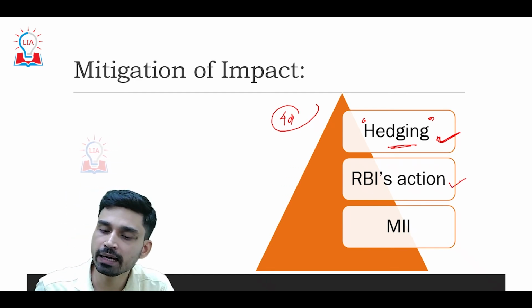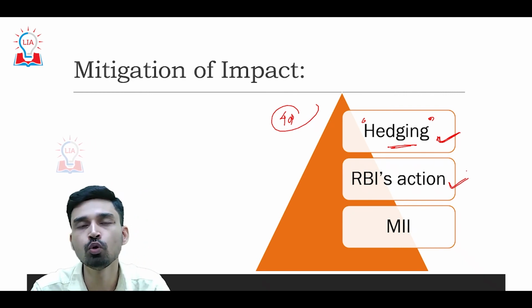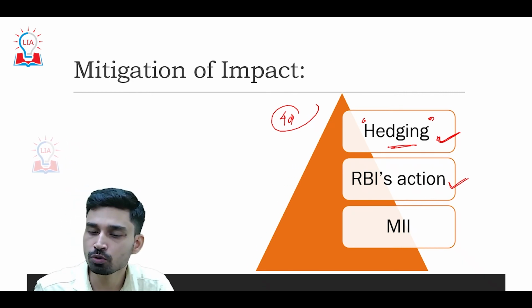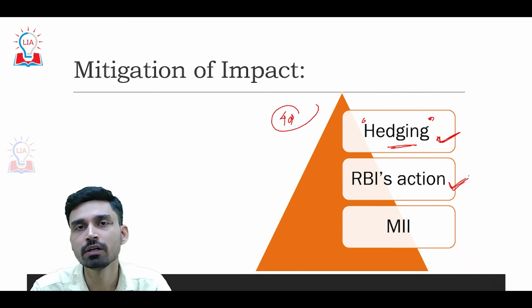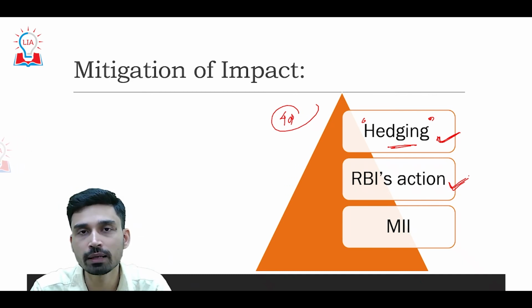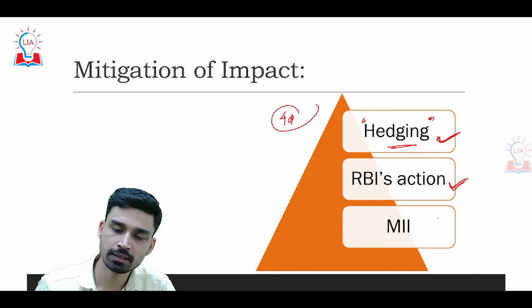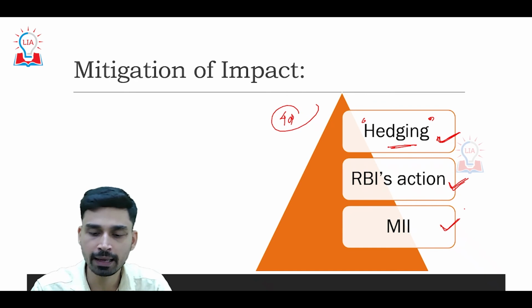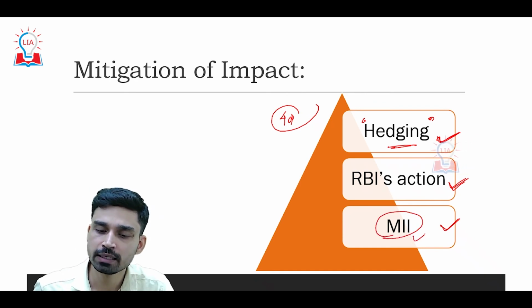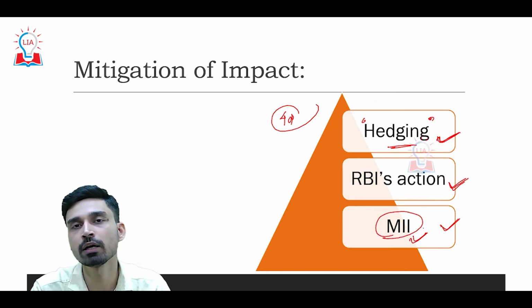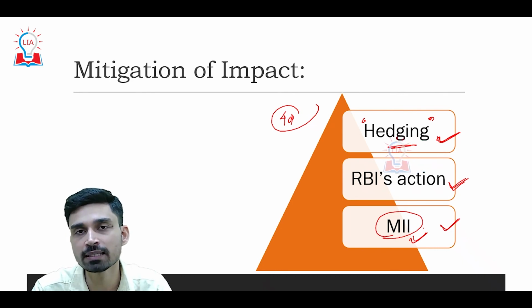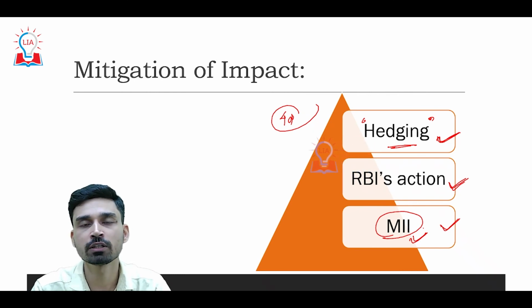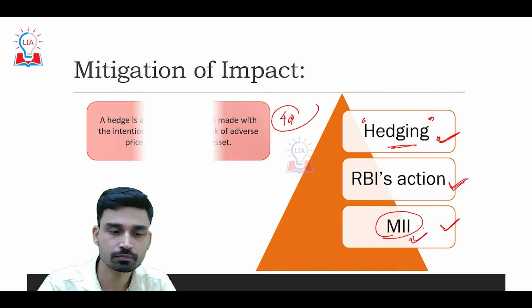Second, the RBI can take certain actions to cool off the depreciation of the rupee. Now, the RBI also does not have a free hand. It also has certain restrictions. It cannot go beyond that to cool off the downfall of the rupee. Third is focusing on increasing the competitiveness of exporters, and that is where Make in India comes into practice. This will help both in boosting the competitiveness of exporters, as well as in decreasing India's dependency on the import of commodities or materials that can be manufactured or developed in India.